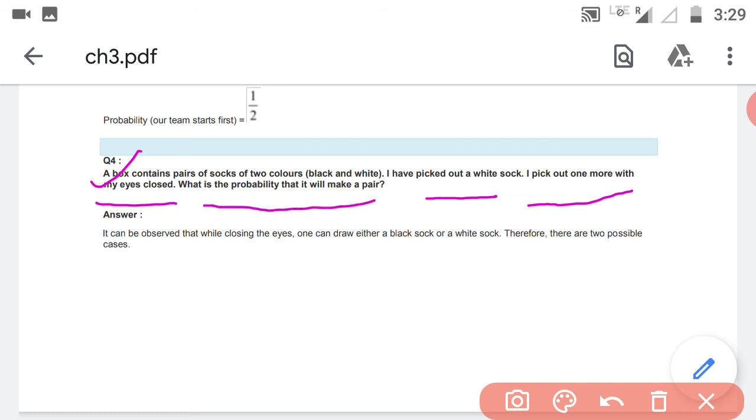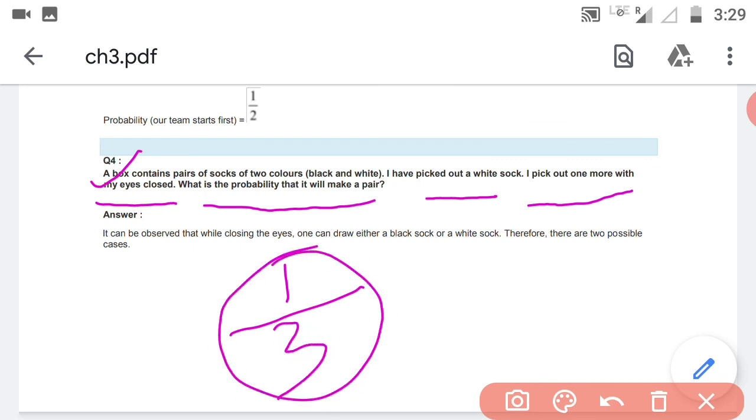What is the probability that it will make a pair? Make a pair means when you take out another sock, what is the probability that that sock will be of white color? Because first you have already taken out one white sock, isn't it? And next time you close your eyes and take out a sock, what will be the probability that that sock will be white color? So the favorable outcome will be 1, isn't it? And the total number of socks. There were 2 pairs. In 2 pairs, how many socks are there? 4 socks, isn't it? But one sock is already taken out. Then how many will remain? 3 will remain. So the probability will be what? 1. You need one white color because only one.